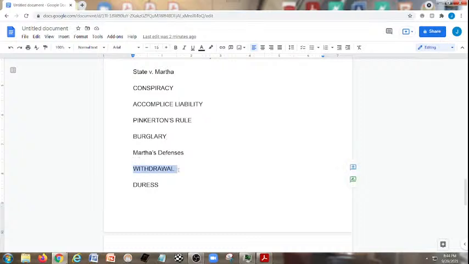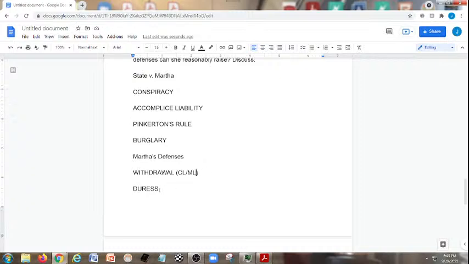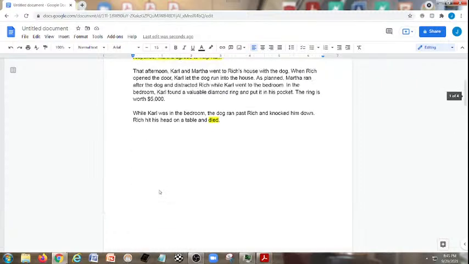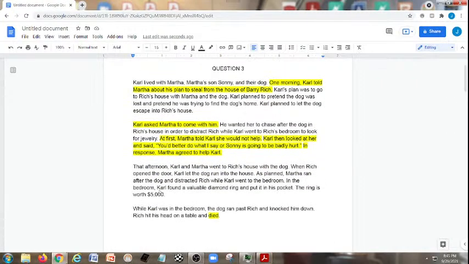The withdrawal defense. Remember, withdrawal has two versions: common law and modern law. Under common law, the only requirement is renunciation. Modern law requires renunciation plus an action to thwart the crime or the criminal objective. Up here we read that even though she said that she would not help, she ultimately helped.